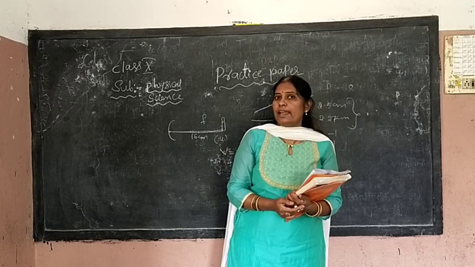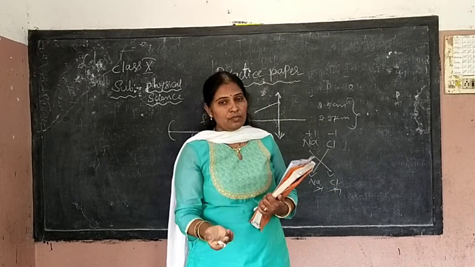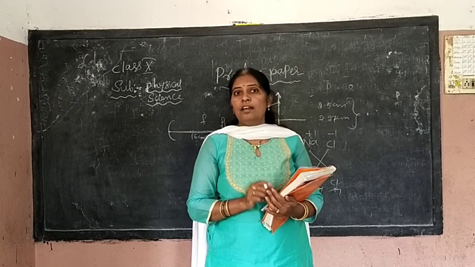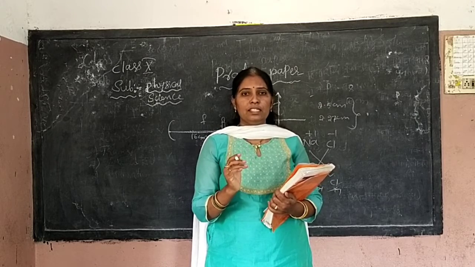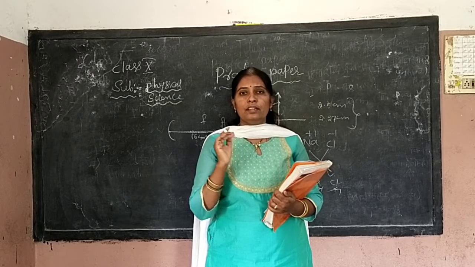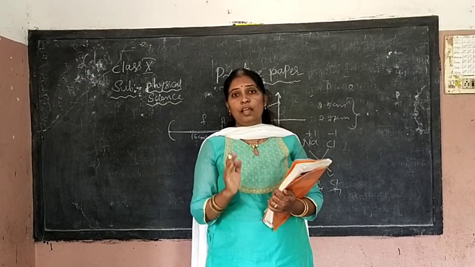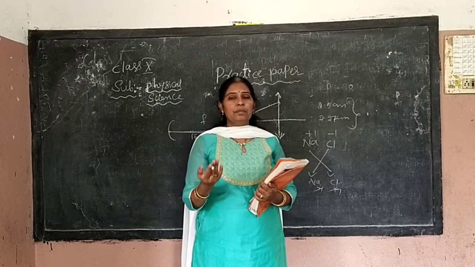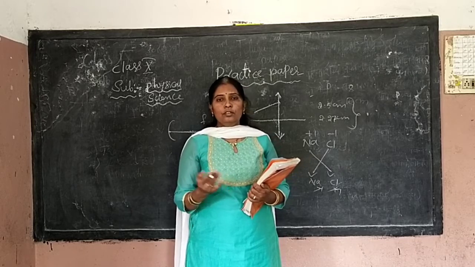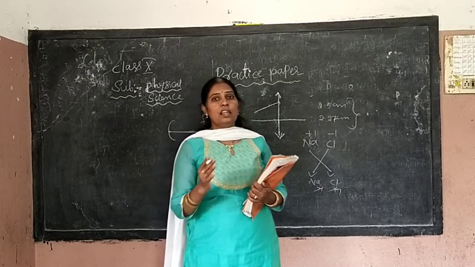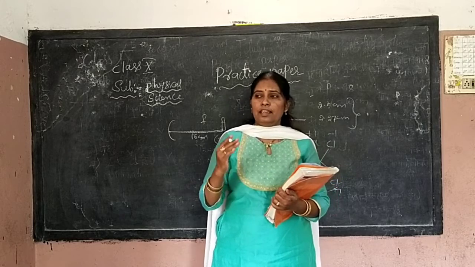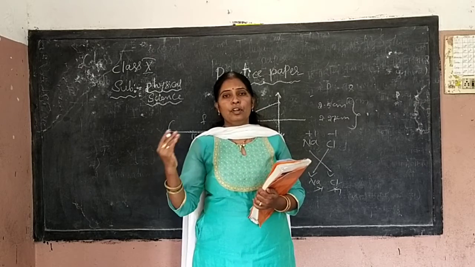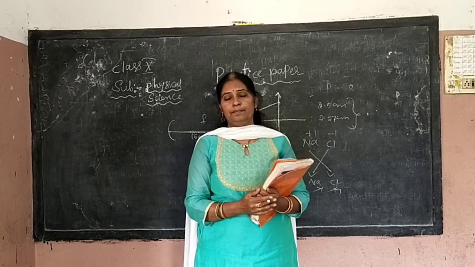When barium chloride reacts with sodium sulfate, what products will we get? Balance that equation. Okay, that is our 4 marks. Write the steps. What are the steps? First, the sentence should be written in the form of chemical formulas with their symbols. Second, after writing the symbols, draw the table. LHS and RHS show the number of ions and element names on the LHS side, and on the RHS the number of atoms, ions and molecules.